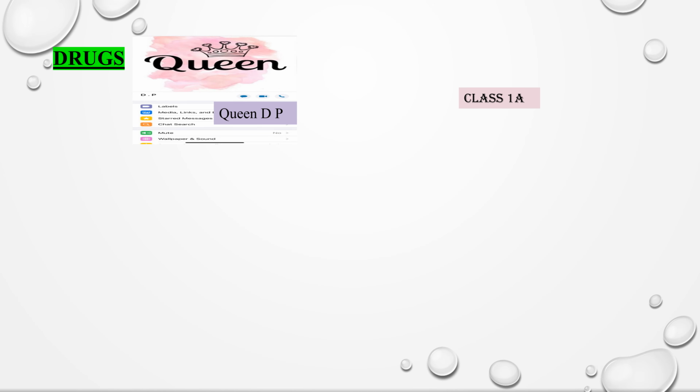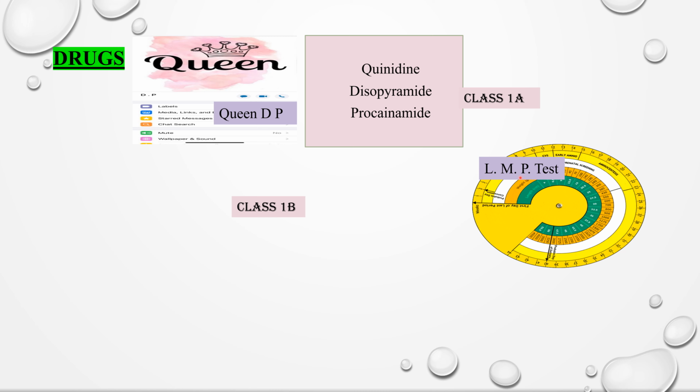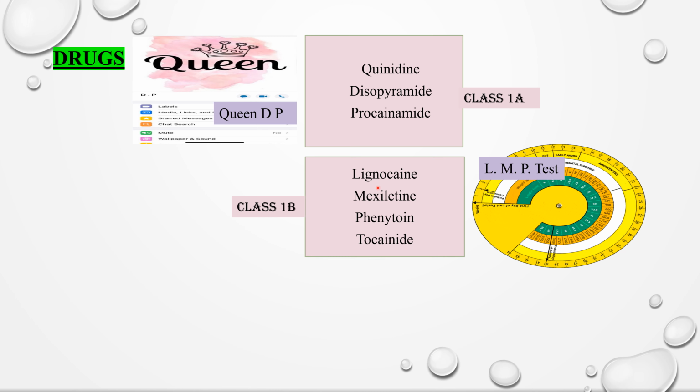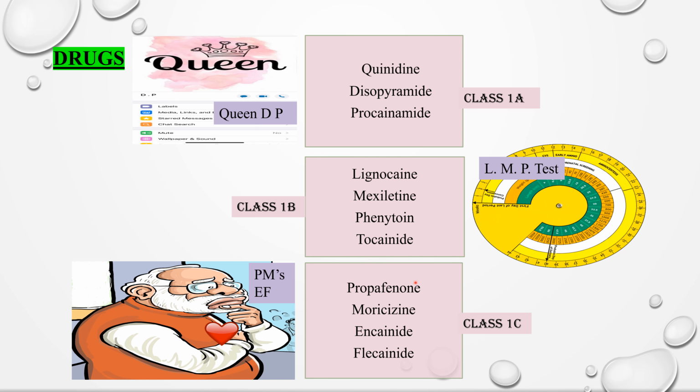Coming to the drugs included under each of these subclasses, you can remember class 1A drugs with a mnemonic QDP, where Q stands for quinidine, D for disopyramide and P for procainamide. You can remember class 1B drugs with a mnemonic LMP test, where L stands for lignocaine, M for mexiletine, P for phenytoin and test as tocainide. You can remember class 1C drugs with a mnemonic PM's EF, where P stands for propafenone, M for moricizine, E for encainide and F for flecainide.